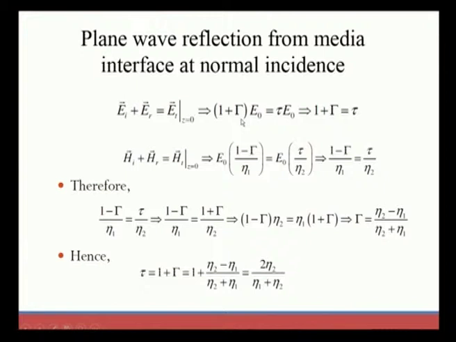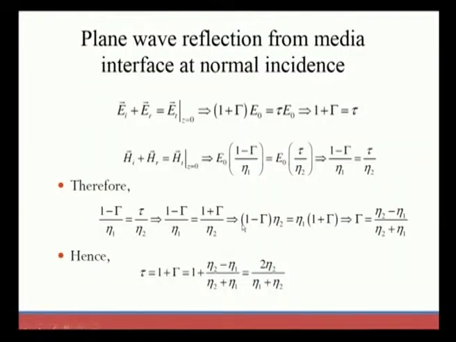So, this becomes tau E naught, which gives the transmission coefficient: 1 plus gamma, where gamma is the reflection coefficient, is equal to tau, which is the transmission coefficient. This is the relationship we found in region 1. Similarly, for the magnetic field this is the relation: 1 minus gamma divided by eta 1 is equal to tau divided by eta 2.